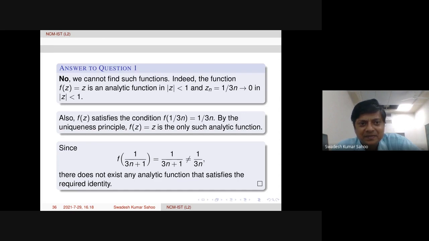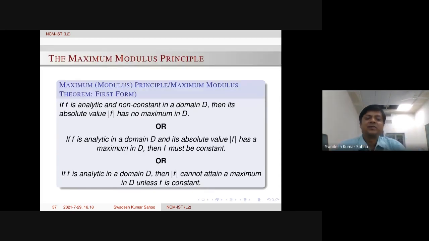Okay. So now coming to the maximum modulus principle, the statement was already discussed yesterday. Let us recall this statement: if f is analytic and non-constant in a domain, then its absolute value has no maximum. Alternately, or equivalently, one can write it in other ways too; we discussed all these things yesterday. Let us stick to the first statement here.